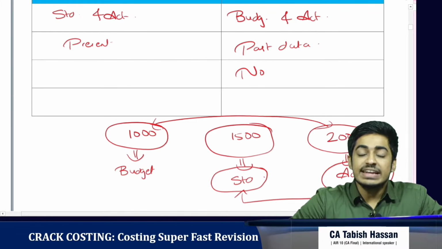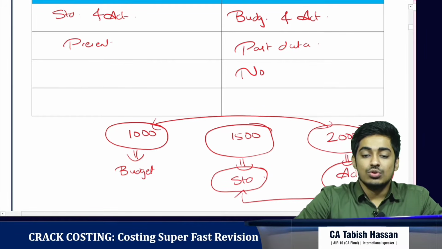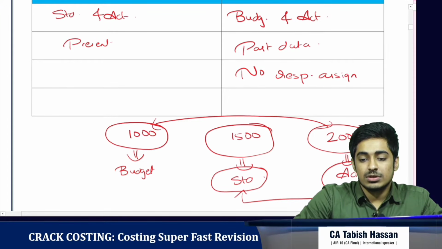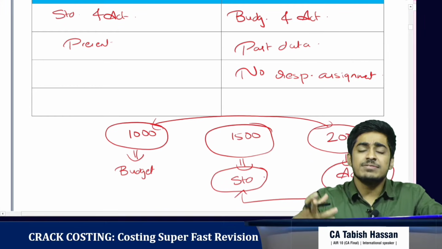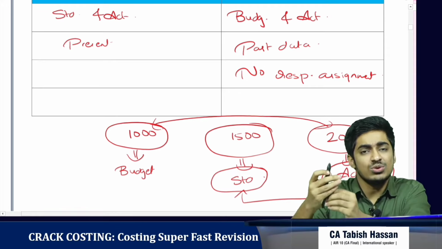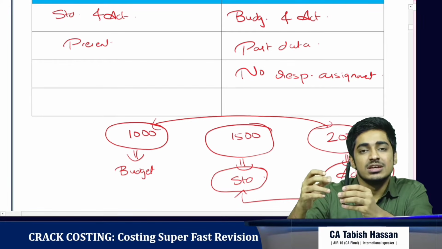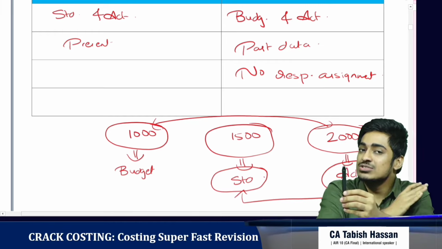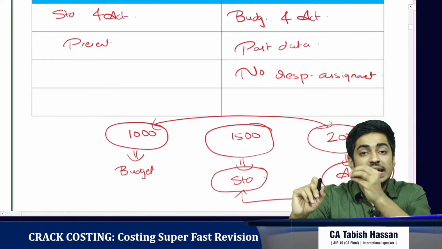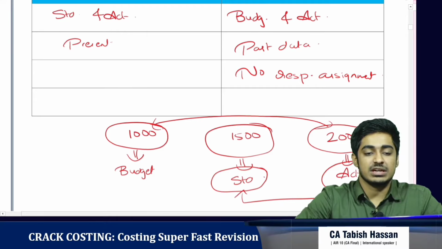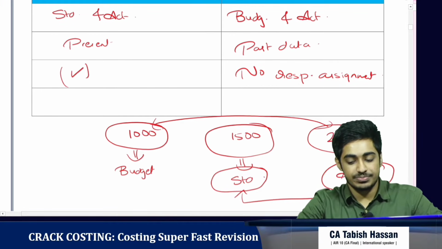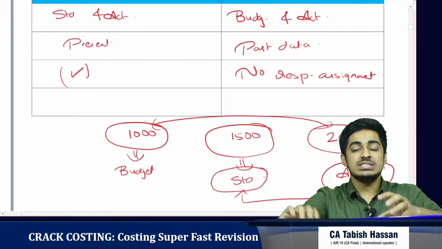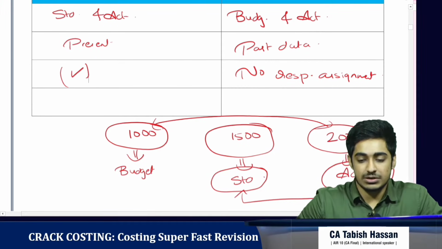So can I assign responsibility under budgetary control? No. Responsibility assignment cannot be made in budgetary control because it is based on factors which are beyond our control. Even if I had adopted the best possible method, I could not have got this pen for 1000 rupees. I used to get it 2 years back. Right now, there is no way to get it for 1000 rupees. So assigning responsibility is not possible in budgetary control. But in standard costing, assigning responsibility is possible. Clear? So now we have understood the difference between standard costing and budgetary control.